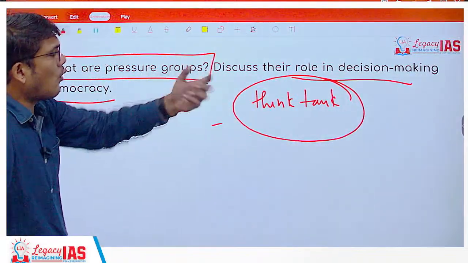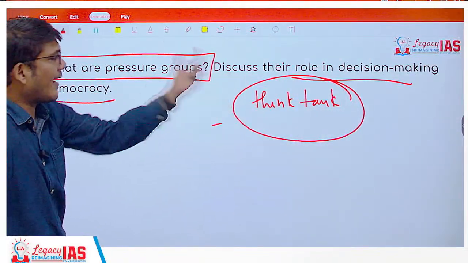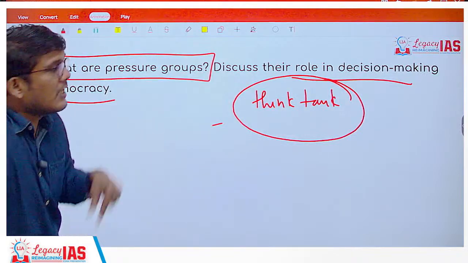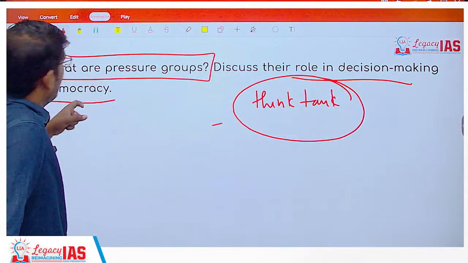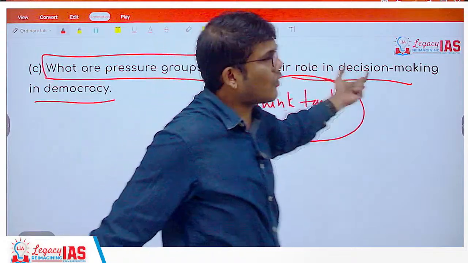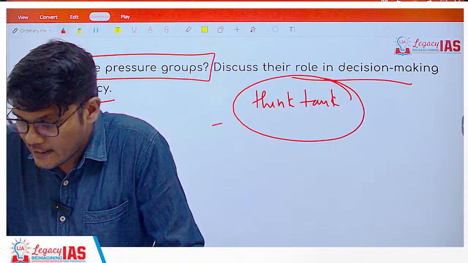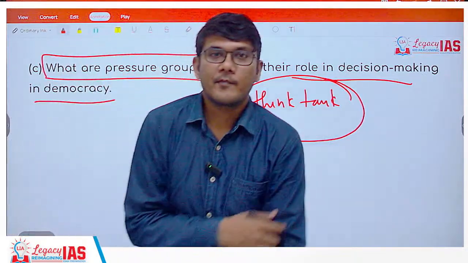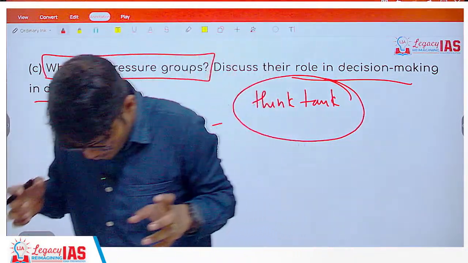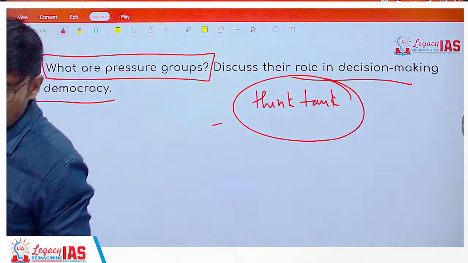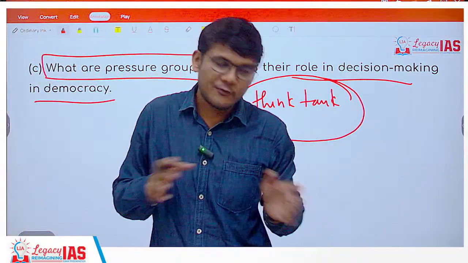So this is how, either directly as working as a think tank or indirectly by influencing the people, they will have a role in decision making in democracy through the government. See, the decision will not be made by them. They do not have the legal backing to take any decision, to come up with any rules, laws, regulations, anything like that. Absolutely not.